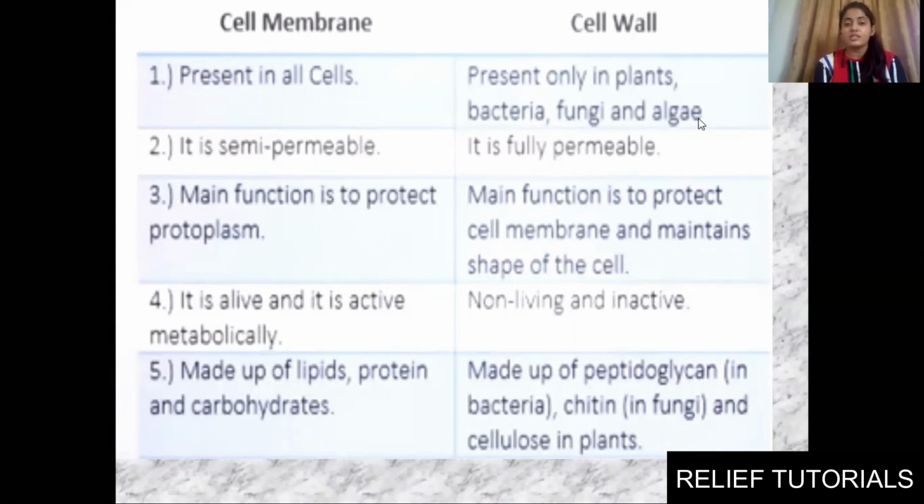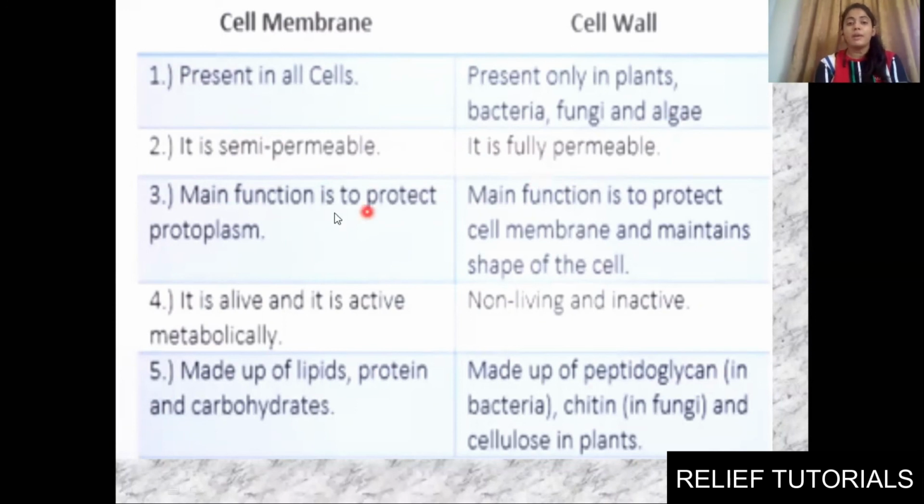What is cell wall and cell membrane? First thing, the cell membrane is present in all cells, it will be present in everyone, whether it is unicellular or multicellular. But the cell wall has a few limitations. It is present only in plants, bacteria, fungi and algae. Cell membrane is a semi-permeable membrane. It will allow only few things to come in and out. It is a selectively permeable membrane, the plasma membrane. But the cell wall is fully permeable. It will allow everything to go in and out.